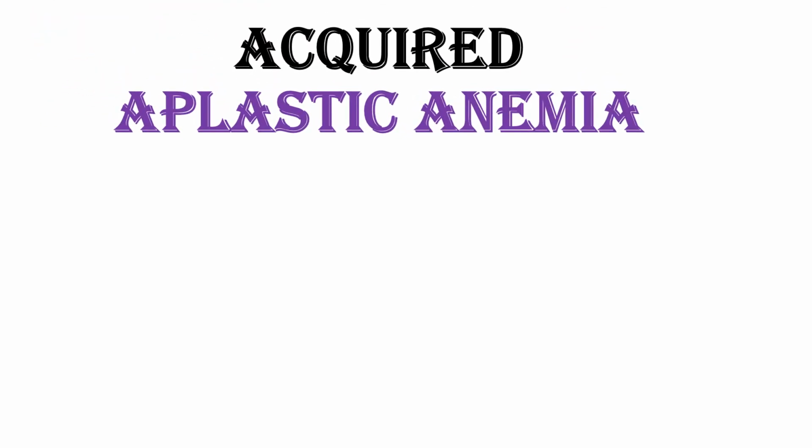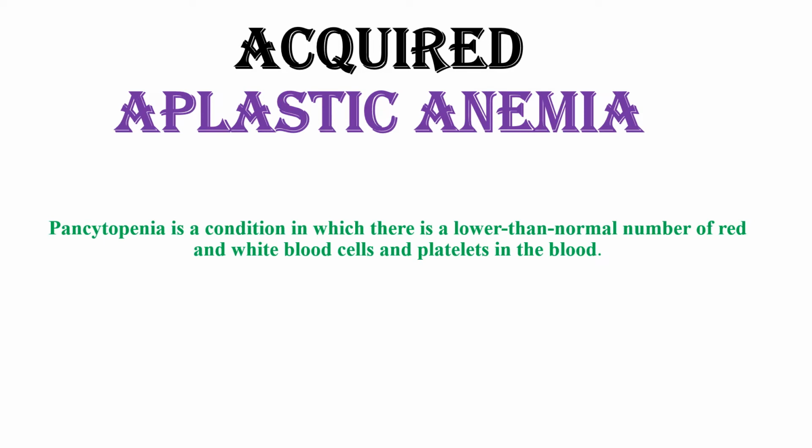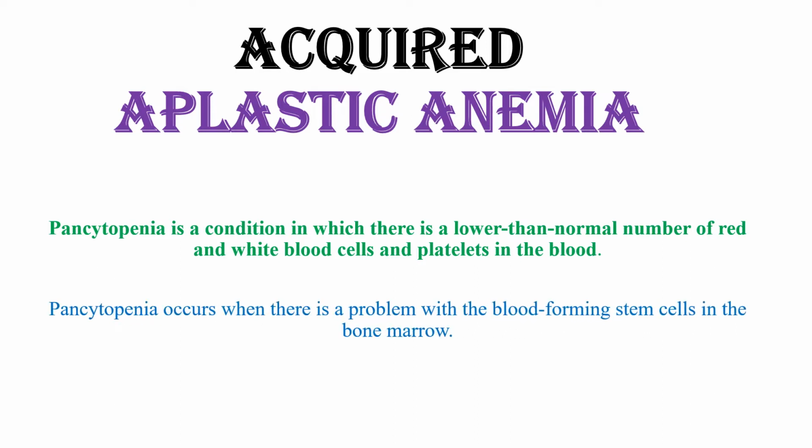In this lesson, I will discuss acquired aplastic anemia. As you know, aplastic anemia is a pancytopenia. Pancytopenia is a condition in which there is a lower than normal number of red and white blood cells and the platelets in the blood. Pancytopenia occurs when there is a problem with the blood-forming stem cells in the bone marrow.